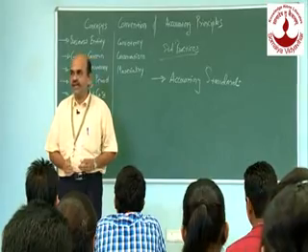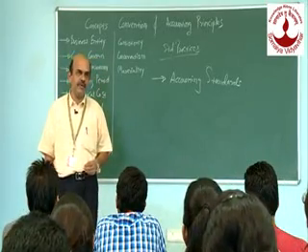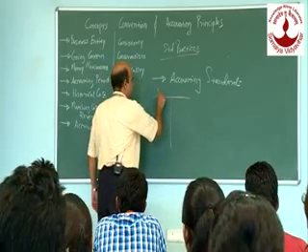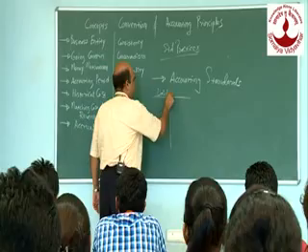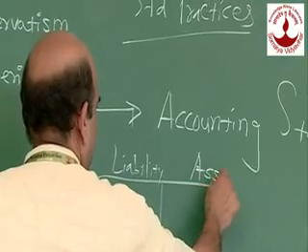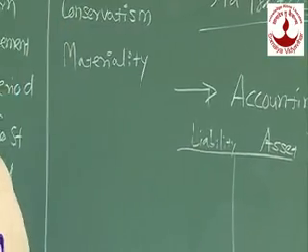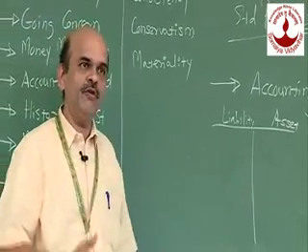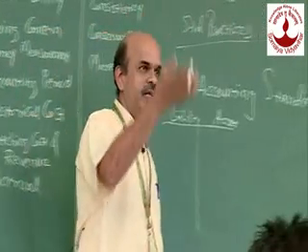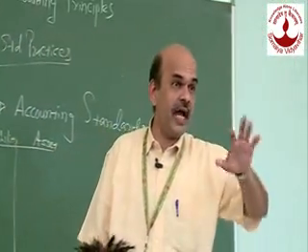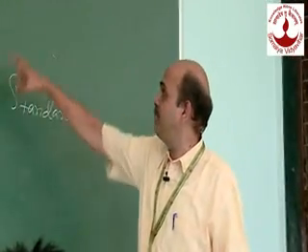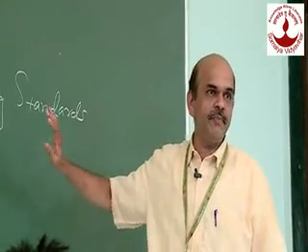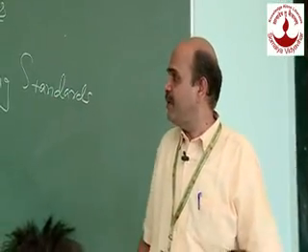Earlier we used to draw the balance sheet of a company in the T form. T form means this form, where this is my liability side and this is my asset side. This was the format in which we used to prepare the balance sheet earlier, but now the format has changed and we maintain the balance sheet in a vertical form. That is the acceptable change which has taken place because of the accounting standards.